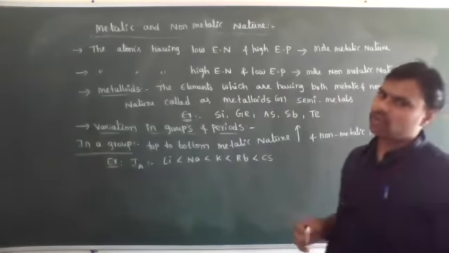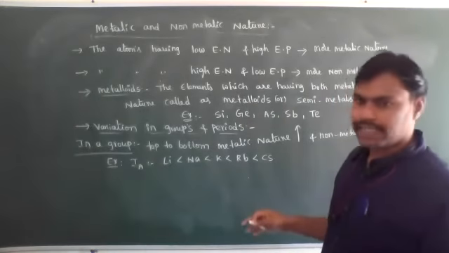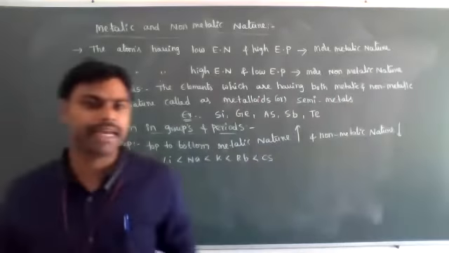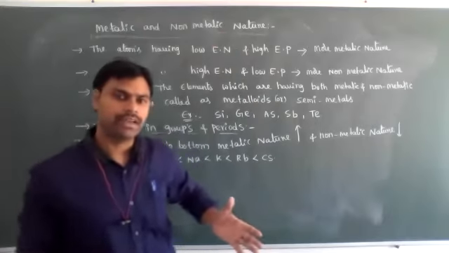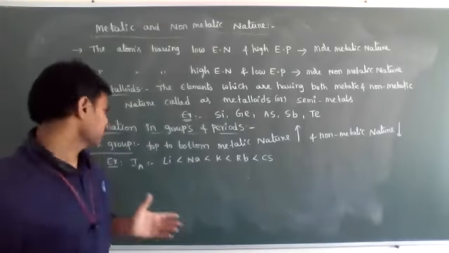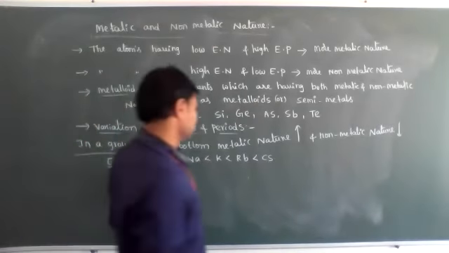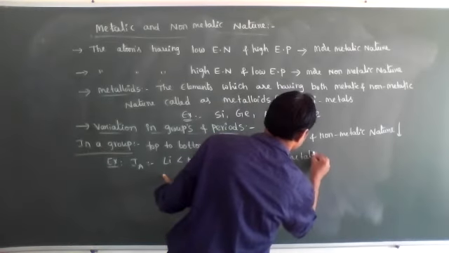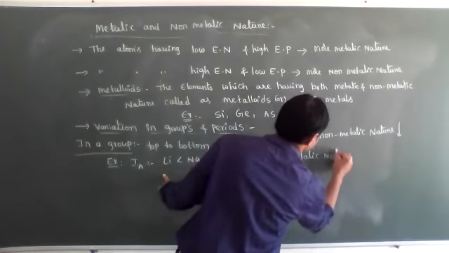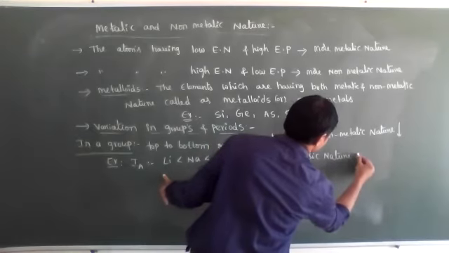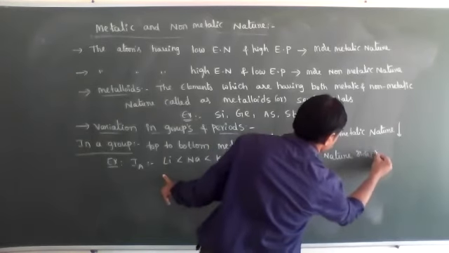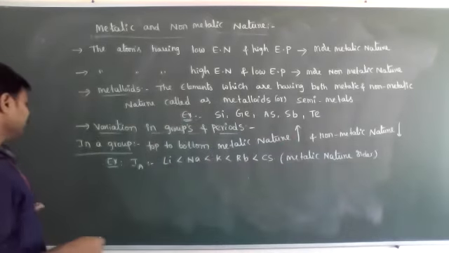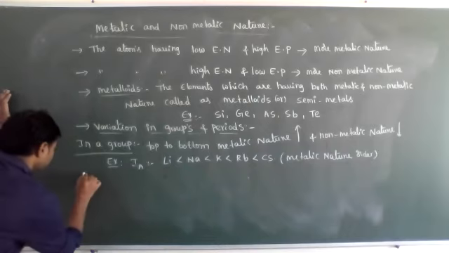The same way, second A group elements: beryllium, magnesium, calcium, strontium, barium, and radium. Top to bottom, metallic nature is increasing and non-metallic nature decreases. This is the metallic nature order.